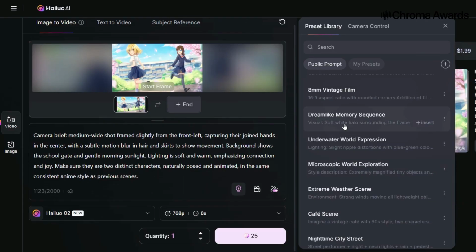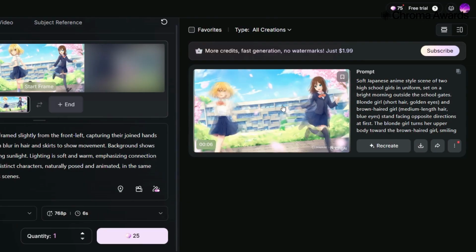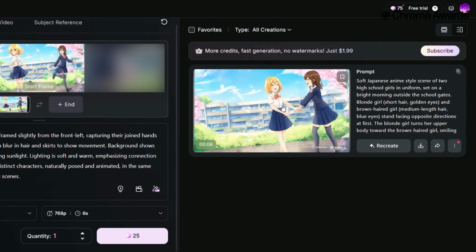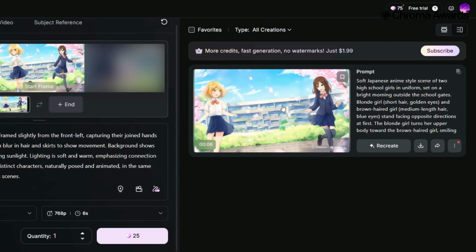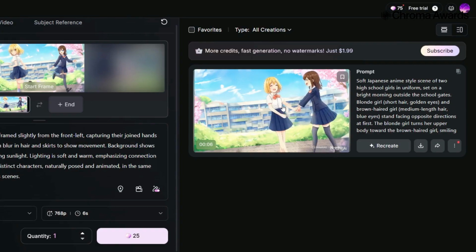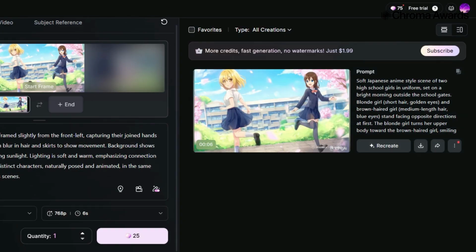If you look at this video, the motion of the two girls is actually very nice. This is the final video I used in my output, and I was happy with it. The drawback is the animation detail. After the characters move, their facial features change and the face becomes unclear. The prompt understanding was a bit poor, so I had to give very detailed instructions, but overall, it was pretty neat to use.